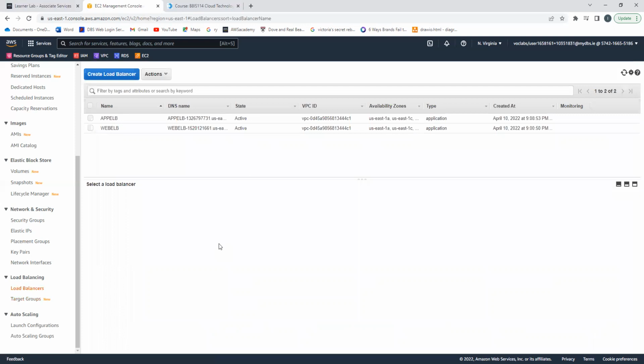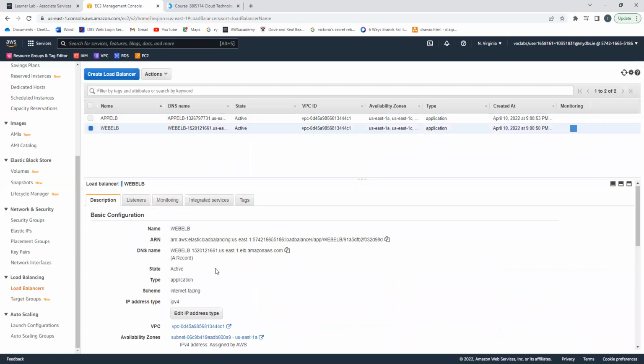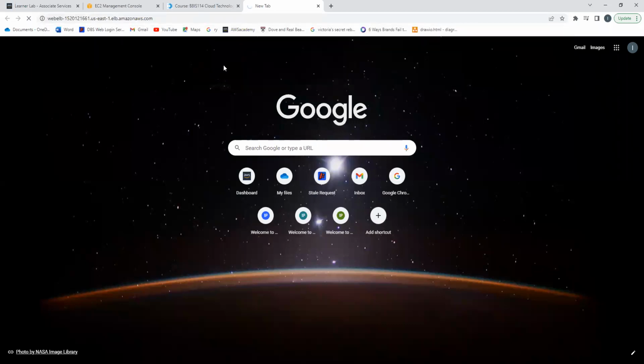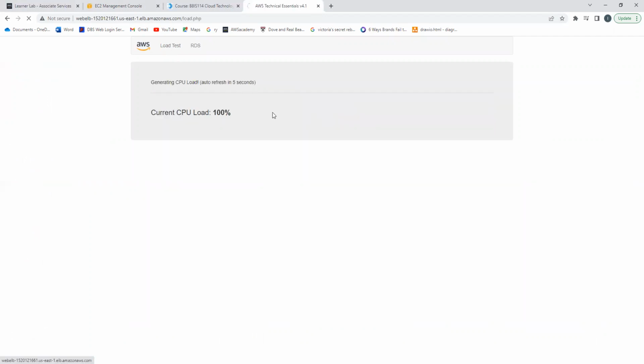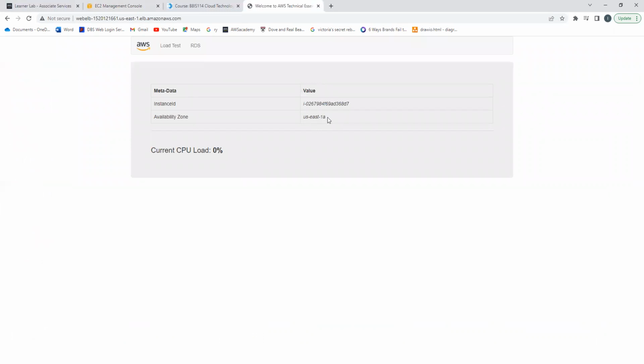If we look at our load balancers, we can then test. We can load test. Our availability zone is US East 1A and our instance ID. When we refresh, we see that these have changed. This shows that our load balancers are working.